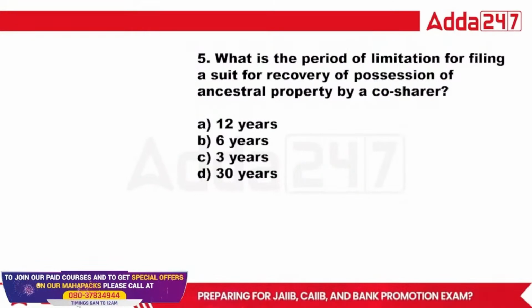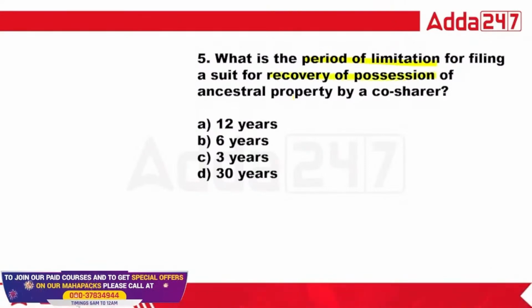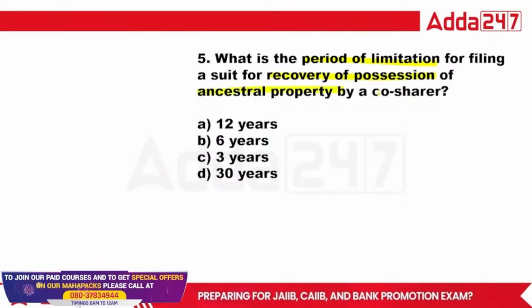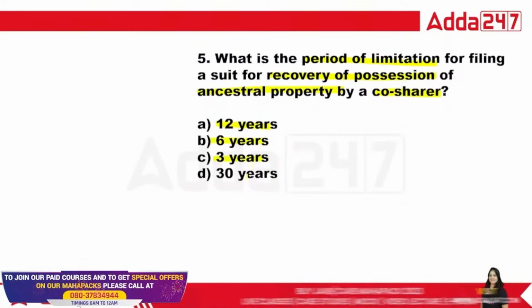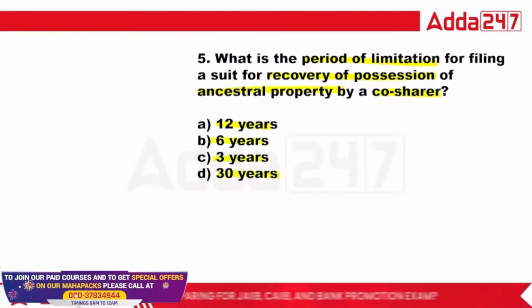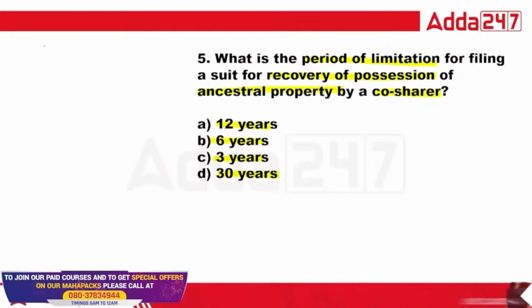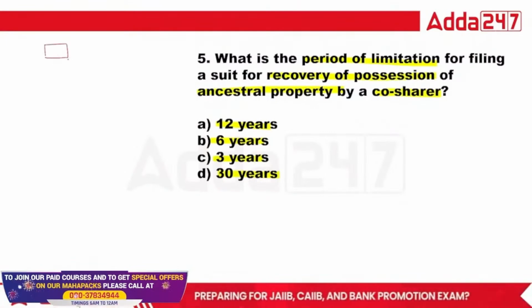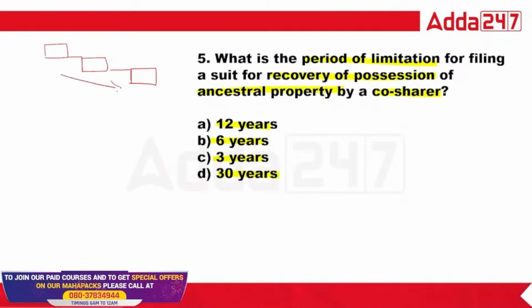In the fifth question: what is the period of limitation for filing the suit for recovery of possession of ancestral property by the co-sharer? It is 12 years, 6 years, 3 years, or 30 years. What is the exact answer? What is ancestral property? Ancestral property is basically this: the grandfather's property will come to the father, and then the property will come to the son. So this is called ancestral property.